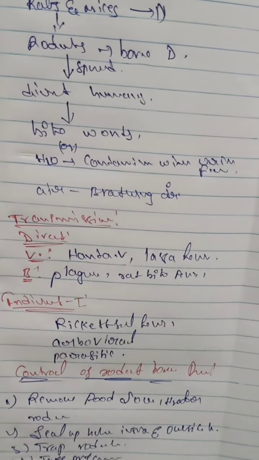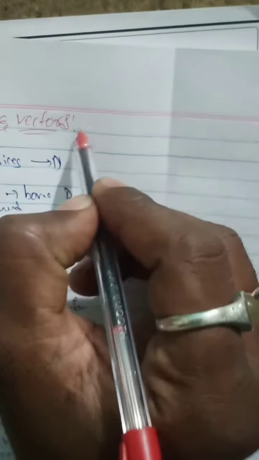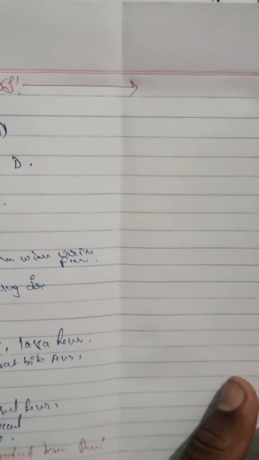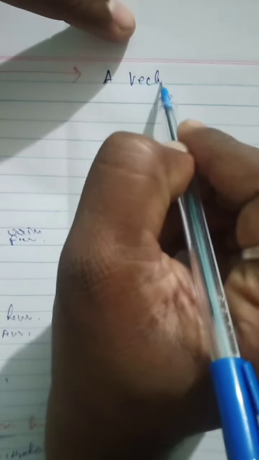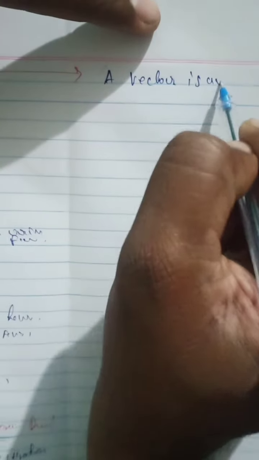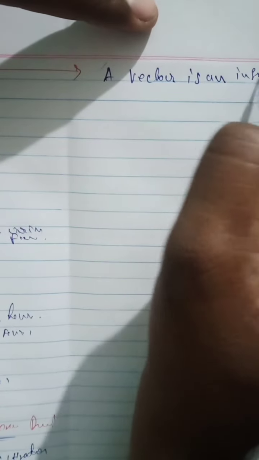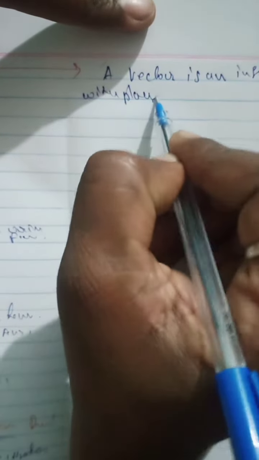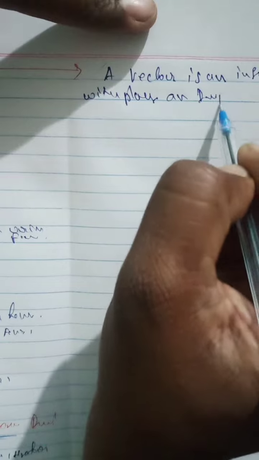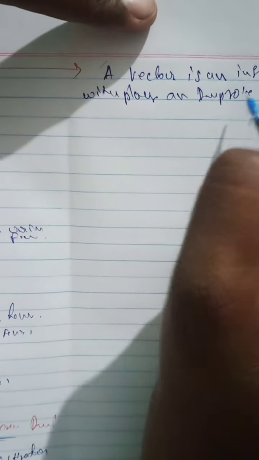So the next one, vectors. What is a vector? A vector is an insect which plays an important role in disease transmission.